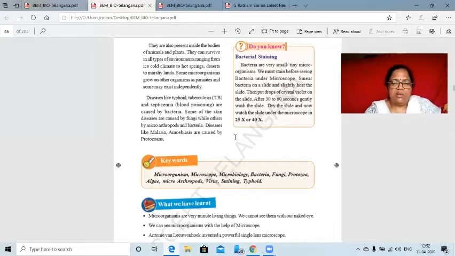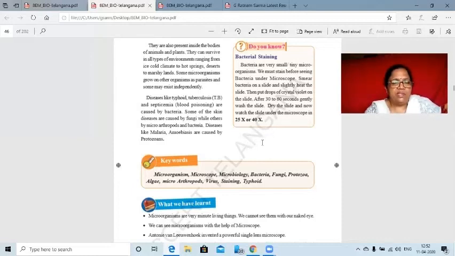So we have to keep our body clean. At the same time, we have to wear washed clothes and change clothes regularly, especially undergarments and socks, etc. Wherever they get favorable conditions, they immediately attack us.